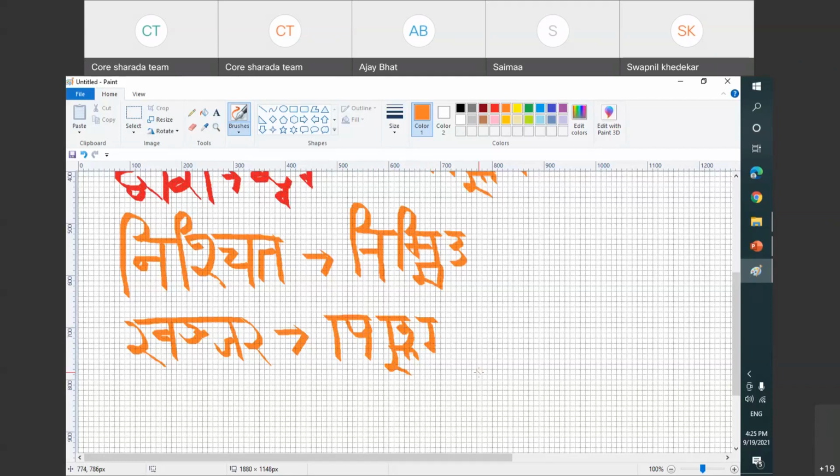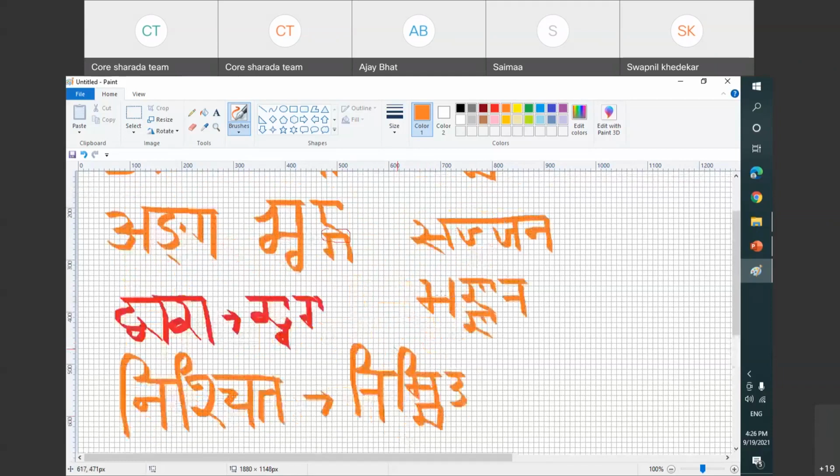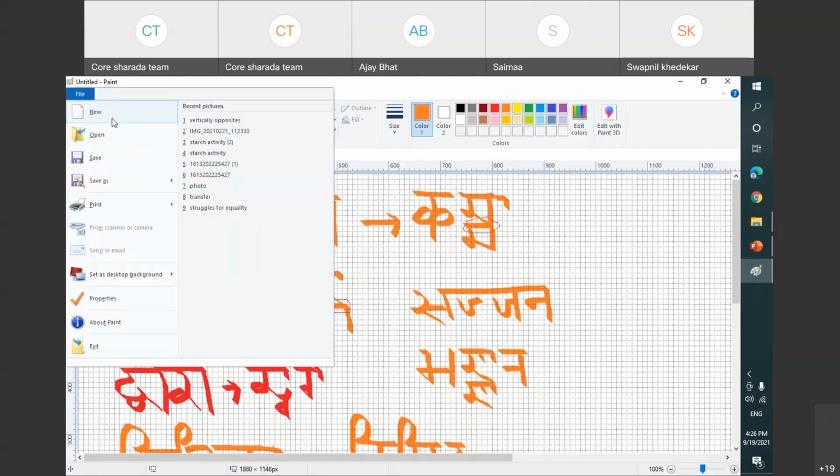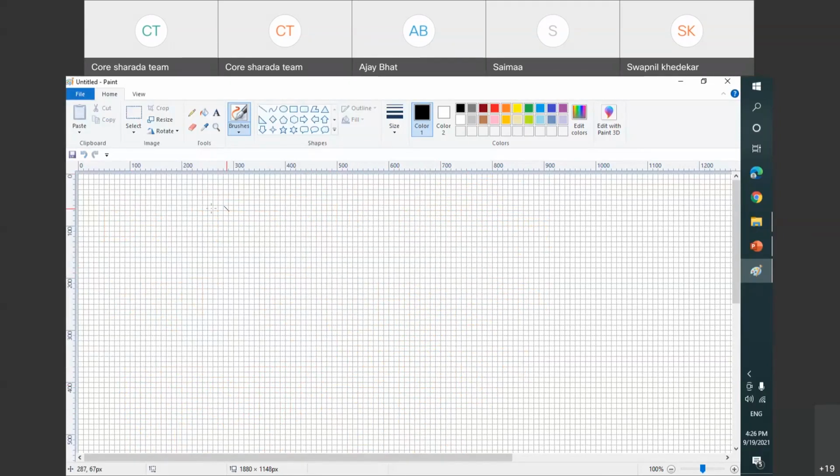Now let us go to the category C now. Category C, what is category C? C category is when the alphabet has no Shirorekha. This is new, which we learn now today. Till whatever we have done, that was yesterday's work.